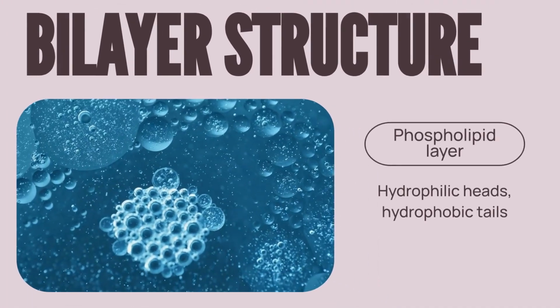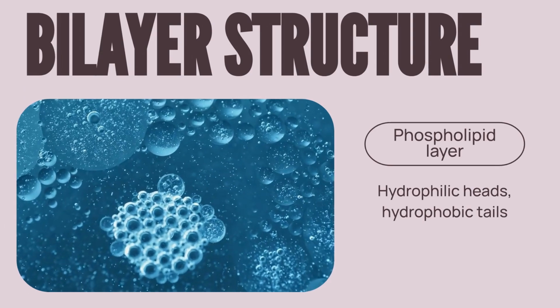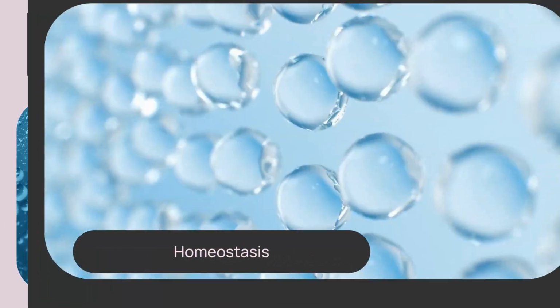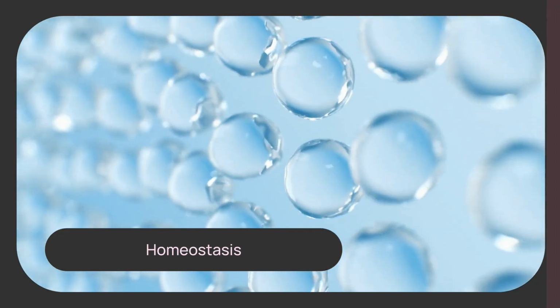The plasma membrane is a phospholipid bilayer. It has water-loving heads facing outward and water-fearing tails facing inward. Its crucial role is maintaining the internal balance of the cell, known as homeostasis.